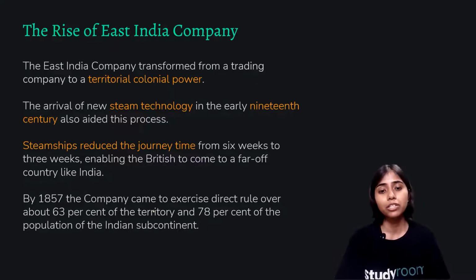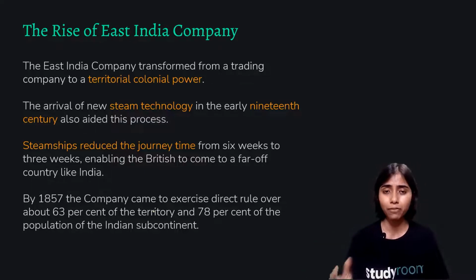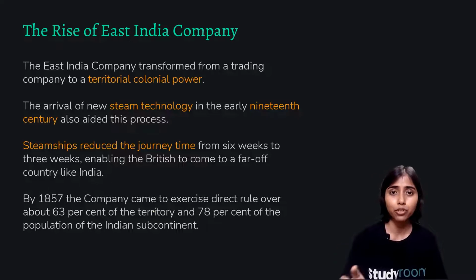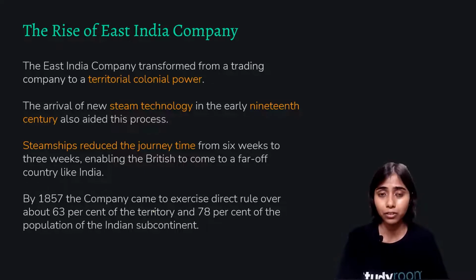Steamships reduced the journey time from 6 weeks to 3 weeks, enabling the British to come to a far-off country like India. Now their families also used to come. Previously, it was a long route, so a very limited number of people could come. But now, since the time was reduced because of the steam technology, more Britishers started coming to India. They started establishing their houses here.